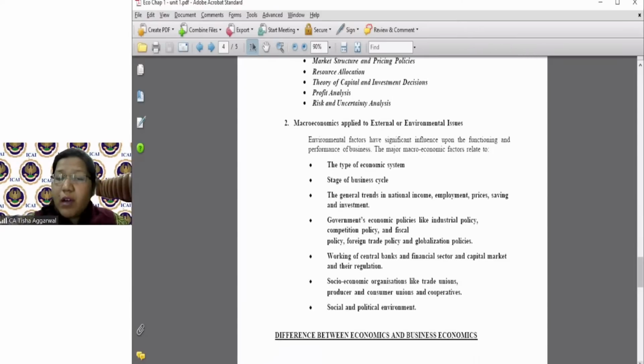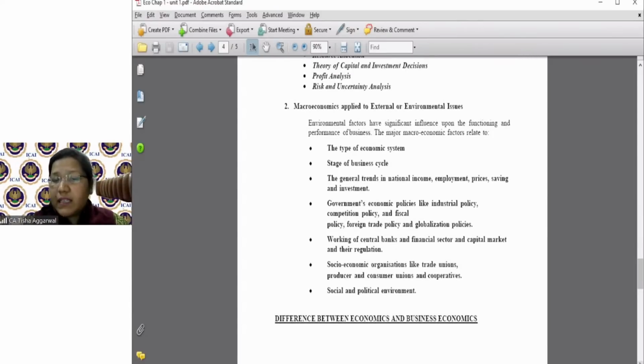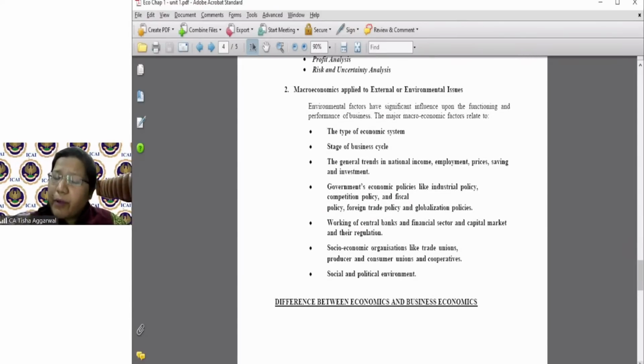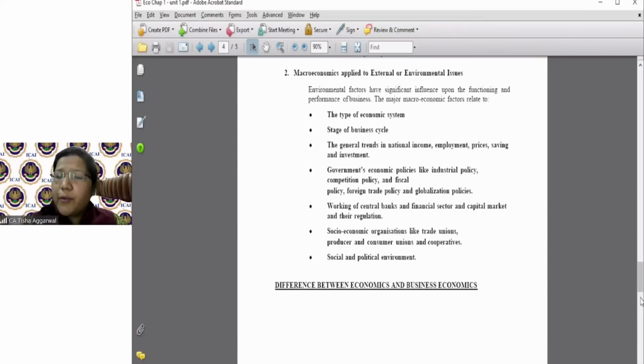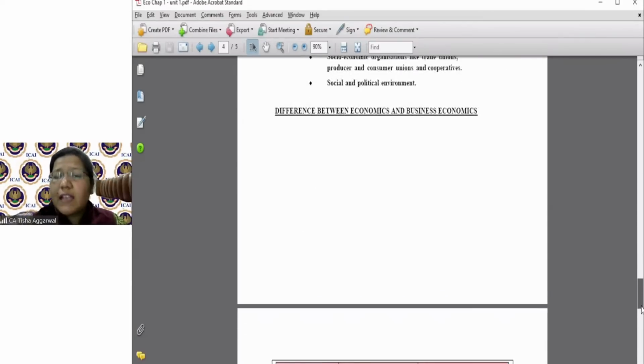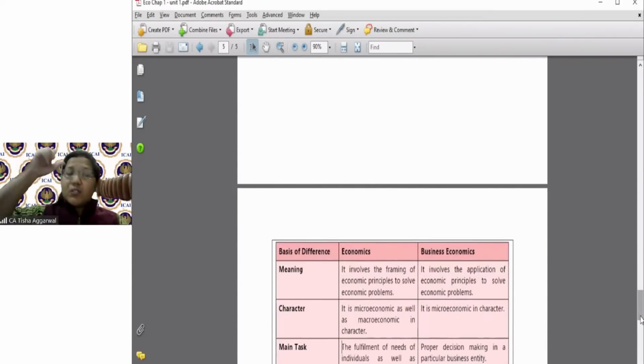Then we discussed how economics and business economics get bifurcated. Economics talks purely about the problem of what to produce, how to produce, and for whom to produce, whereas business economics talks about solving that problem using economics, those business problems to be solved. Okay, let's come to the next topic.